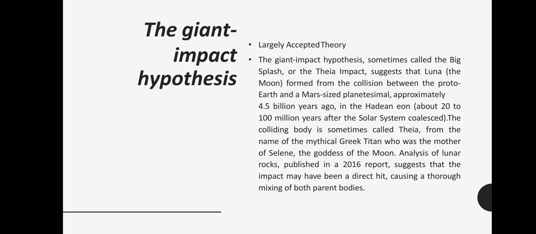It was a largely accepted theory, and what was that? The giant impact hypothesis, sometimes called the big splash or the Theia impact, has three names.